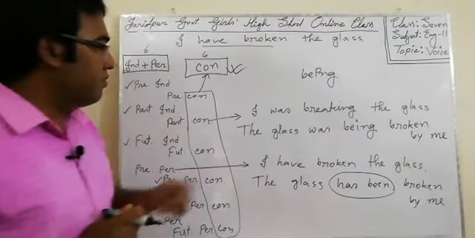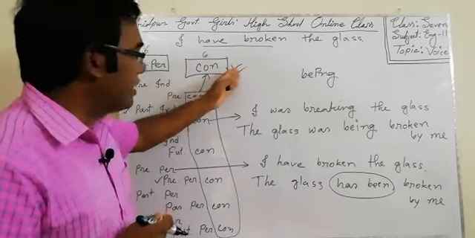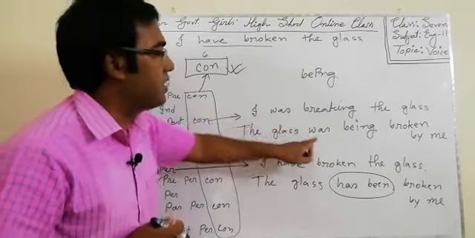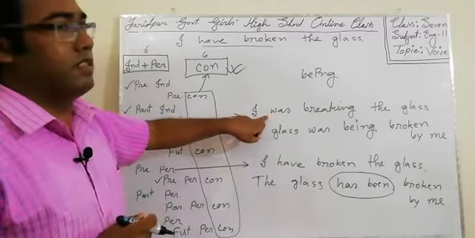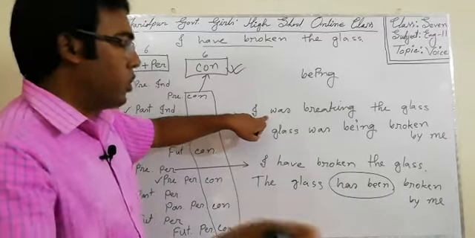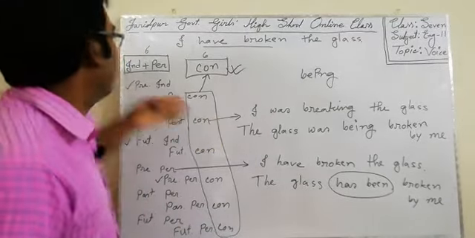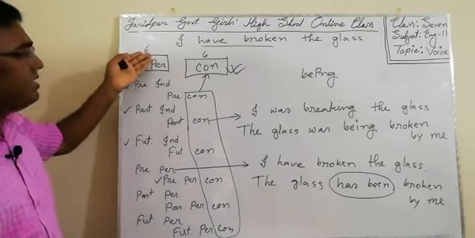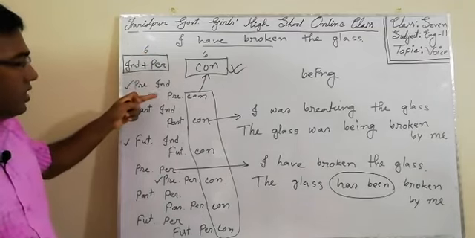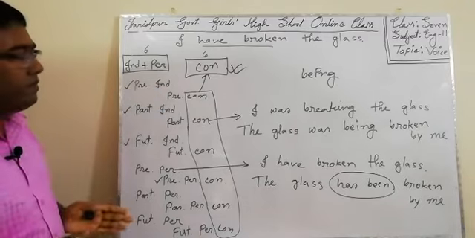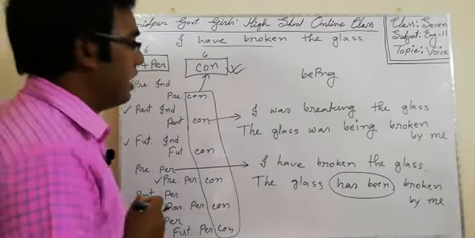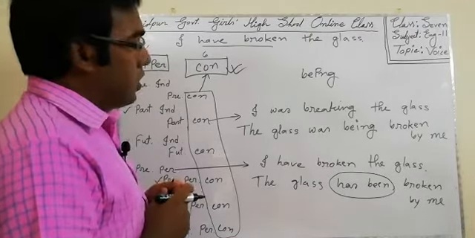Is it clear? For the continuous, six continuous, write the extra word "being" after the auxiliary. The auxiliary is given in the sentence. No need to borrow from the next tense. But for the indefinite and perfect tense, you have to borrow the auxiliary verbs from the next tense. Is it clear? I think you have understood.